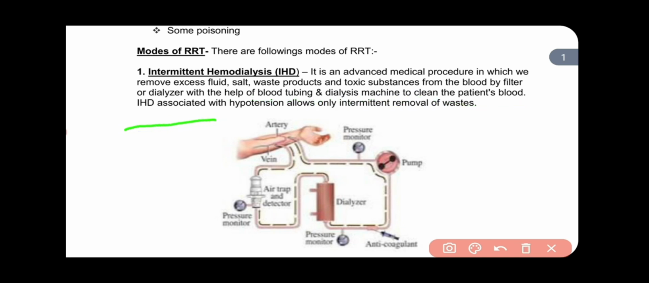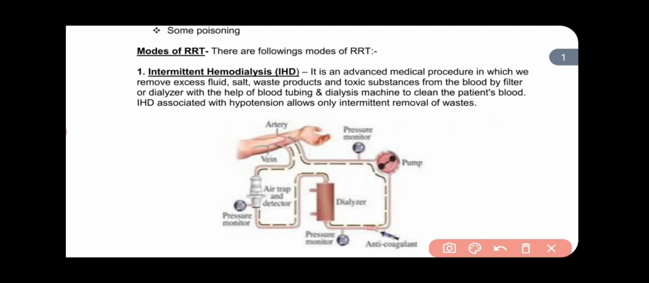Intermittent hemodialysis with hypotension allows only intermittent removal of waste. Many times you can see that whenever you do hemodialysis, the patient goes into a hypotensive situation. So during hemodialysis, there is a high probability that the patient will go into hypotension.